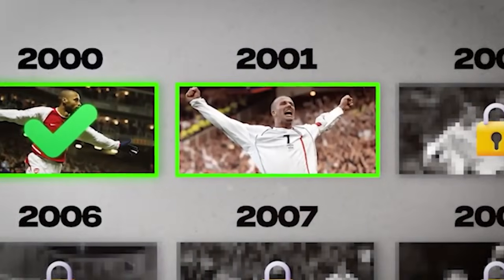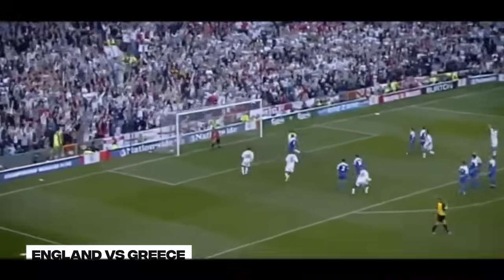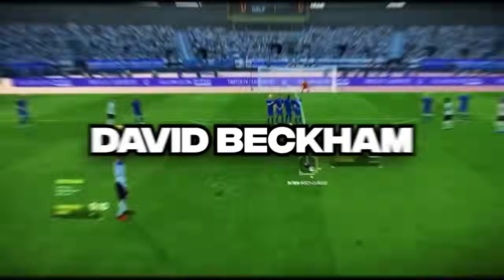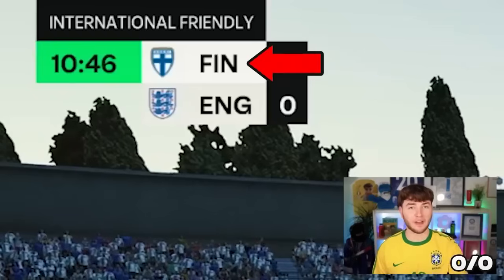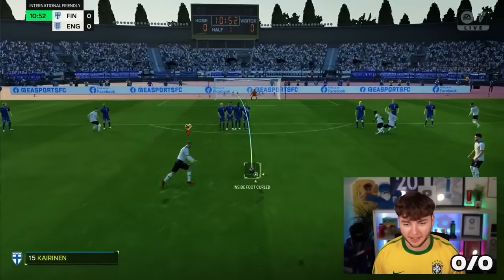Moving on to 2001, we have one of the most iconic free kicks with David Beckham versus Greece. Here we go, David Beckham versus Greece. Ignore the fact that this is Finland because Greece aren't on the game anymore. David Beckham, we need it, top bins. Boom.